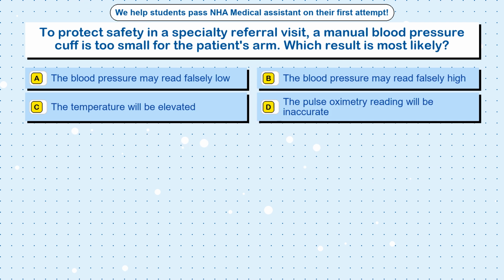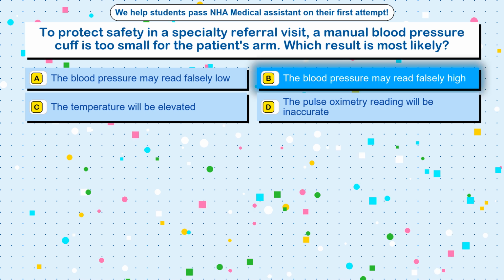To protect safety in a specialty referral visit, a manual blood pressure cuff is too small for the patient's arm. Which result is most likely? Option A. The blood pressure may read falsely low. Option B. The blood pressure may read falsely high. Option C. The temperature will be elevated. Option D. The pulse oximetry reading will be inaccurate.